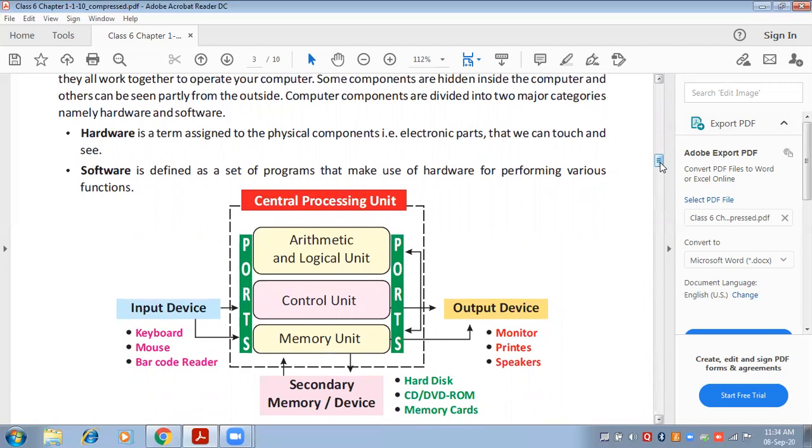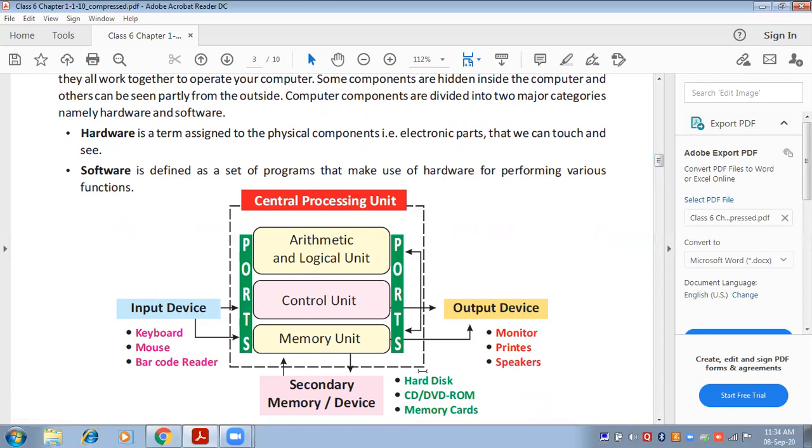And the parts which you cannot see, which you can see but you cannot touch, for example, the Word file, the Excel file which you create, the paint which you do in the computer, these files you cannot touch. These are the files but you cannot touch them. You can open a paint file. If you have created a cartoon in a paint file, you can open it but you cannot touch it. It means these are the softwares. So all those parts of computer which you cannot touch physically, you can use them, you can edit them, you can view them, but you cannot touch them. So all those parts are software parts.